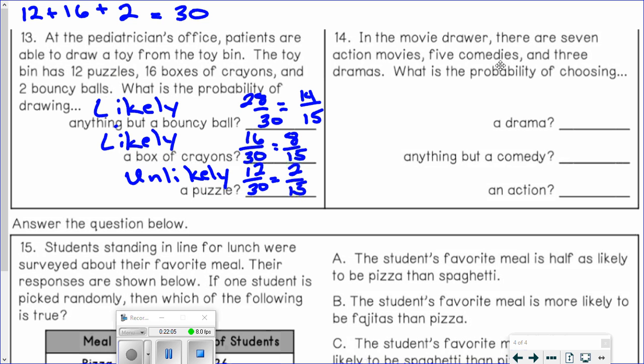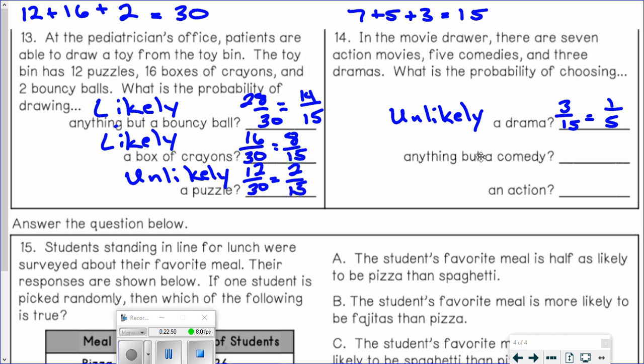All right. In the movie drawer, there are 7 action movies. So once upon a time, people used to have DVDs to watch movies. Now we just stream everything. So in the movie drawer, there are 7 action movies, 5 comedies, and 3 dramas. So we've got 7 action movies plus 5 comedies plus 3 dramas. So that's 15 total movies in the drawer. So dramas, we have 3 dramas out of 15 total movies. So that simplifies to 1/5, and that's definitely less than a half. So that would be unlikely.